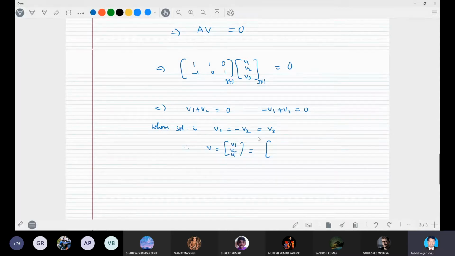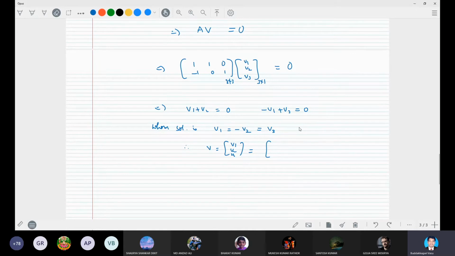We may write the common value as, say, K. So now we can substitute here. V1 is equal to minus V2 is equal to V3, because these are the relations we have.